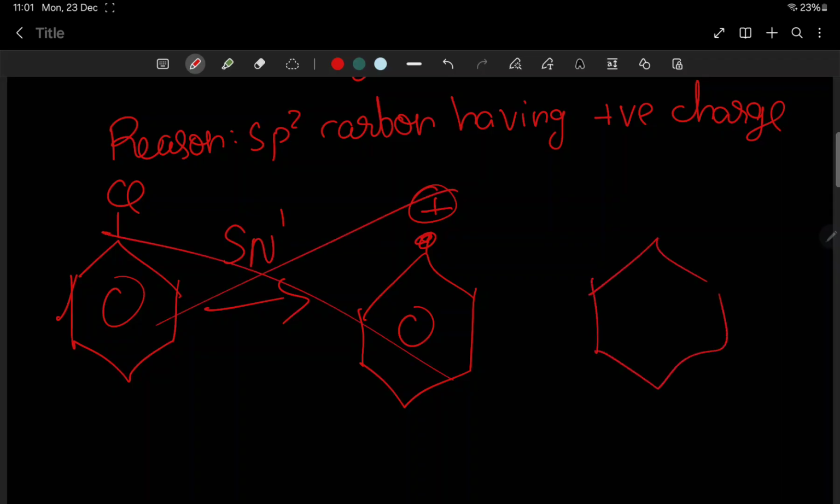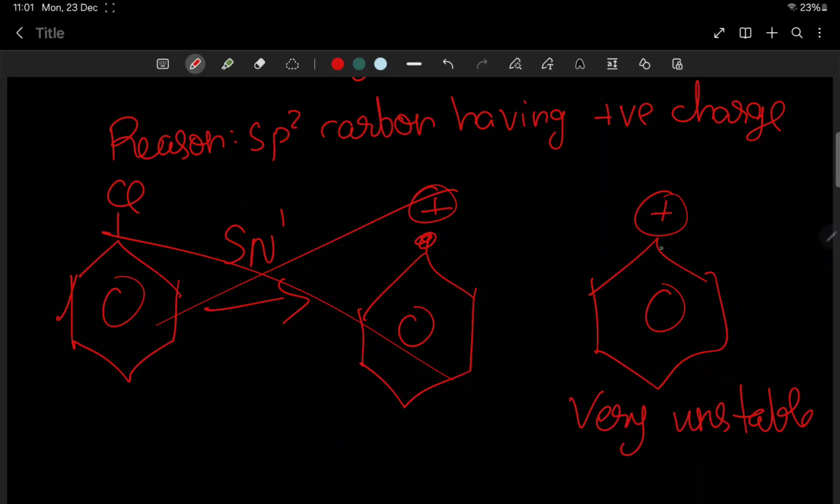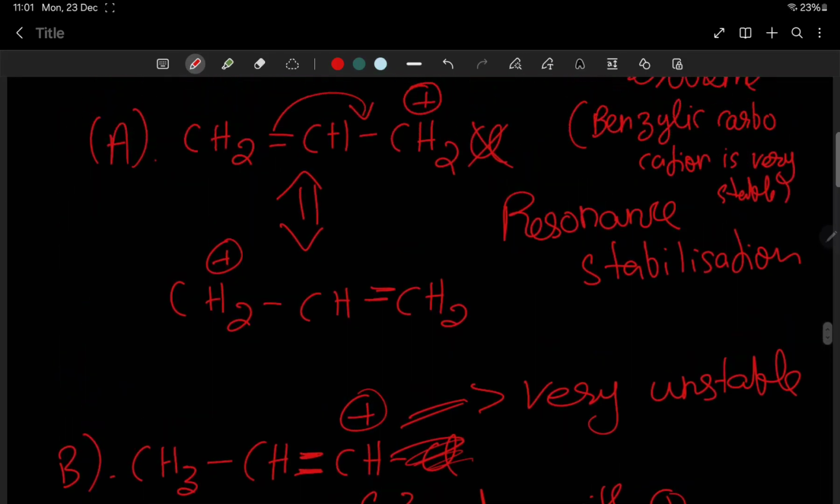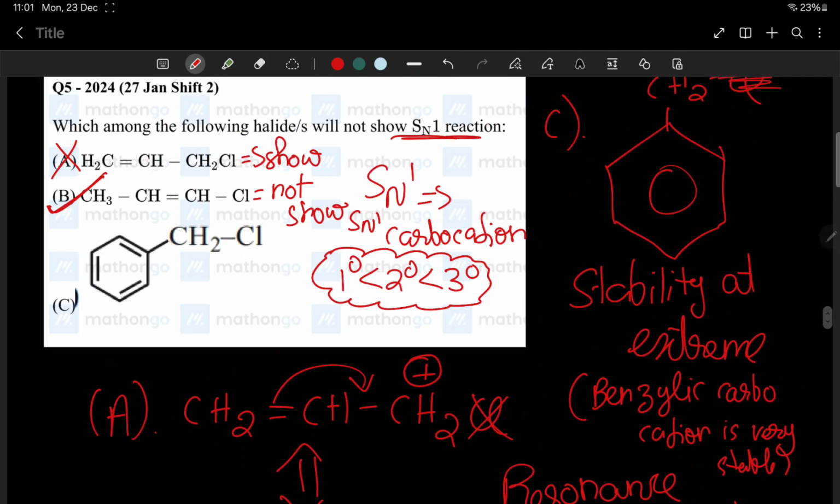Because phenylic carbocation is very, very unstable. Reason: positive charge on sp2 hybridized carbon. That's the reason for option B also. That's the reason for the instability of haloarenes towards nucleophilic substitution reaction. Very important. This is a very big theory. So the answer here is option B. Next question.